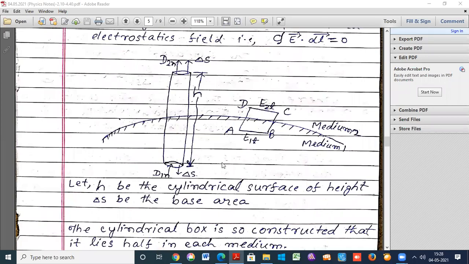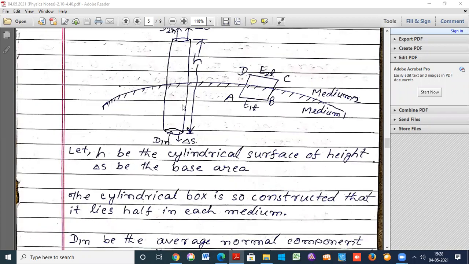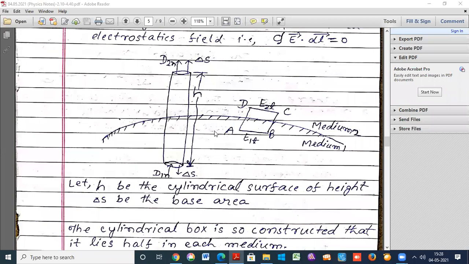For this cylindrical surface, D1N is the inward normal, or the average normal component of the displacement vector D to the box in medium 1, and D2N is the outward normal, the average normal component of the displacement vector D to the face of the box in medium 2.